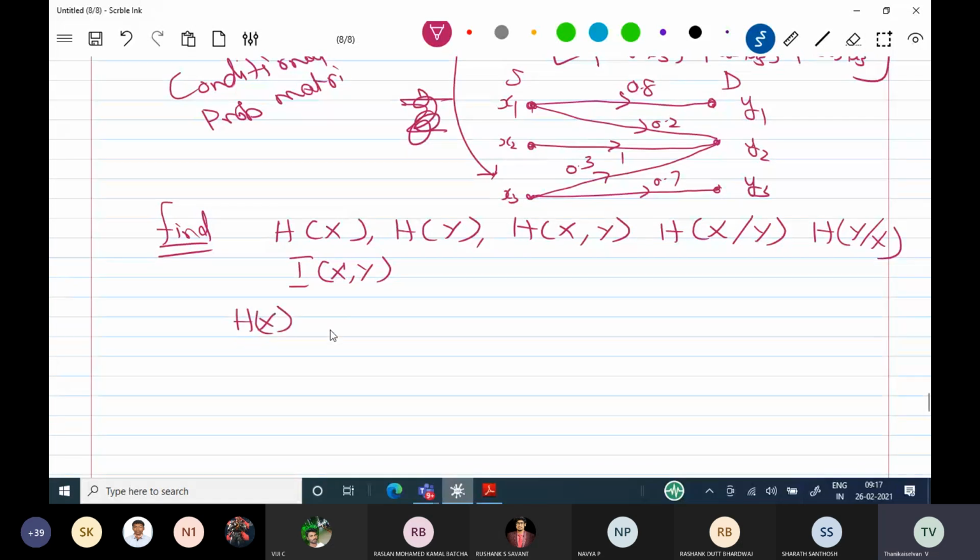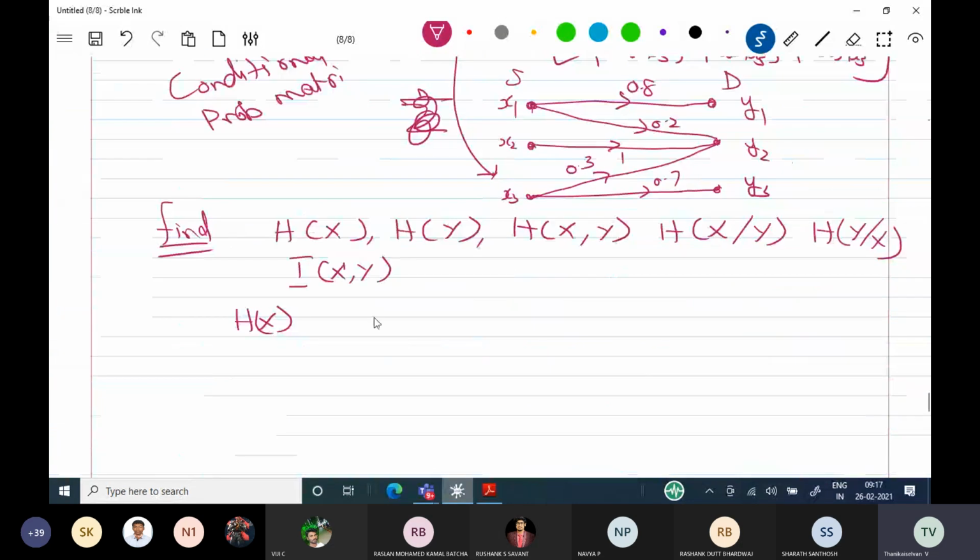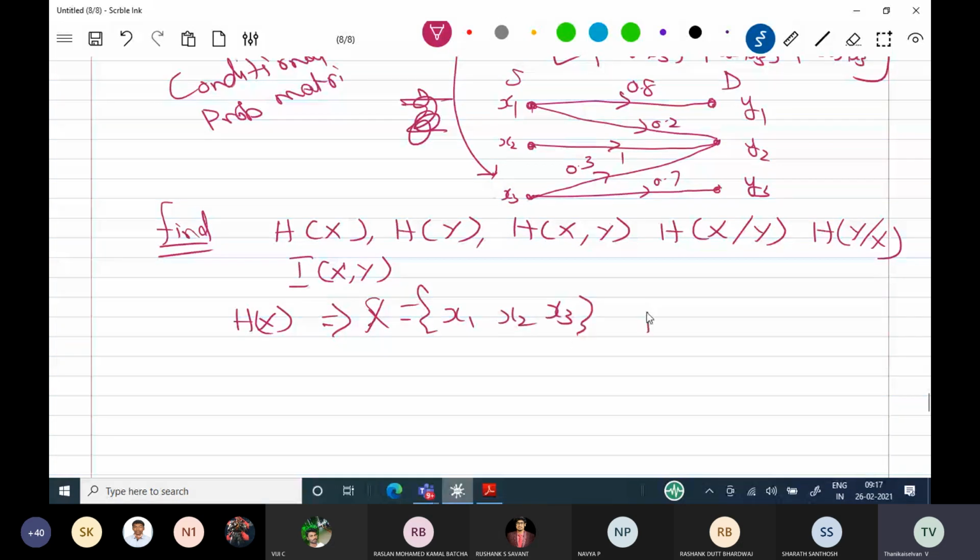H of X is going to be calculated with the help of source symbols. Source symbols and probabilities are given, where X is equal to x1, x2, x3. Their probabilities are 0.3, 0.4, 0.3. I can calculate H of X is equal to minus summation over i is equal to 1 to capital M, pi log base 2 pi.